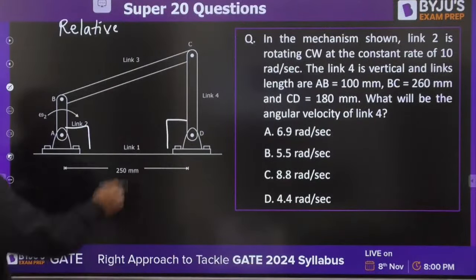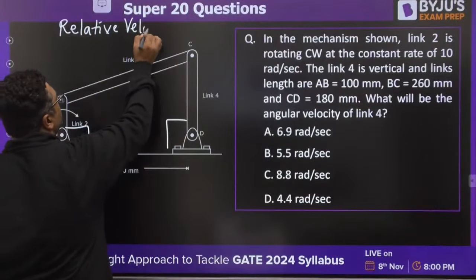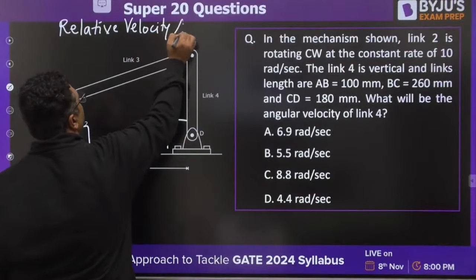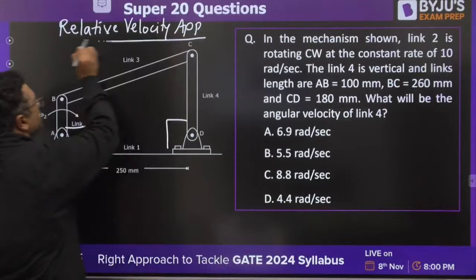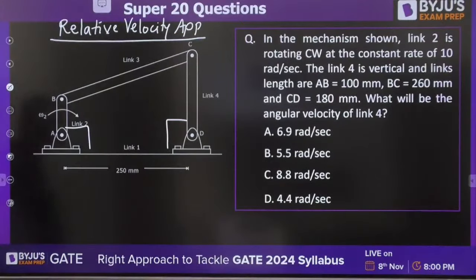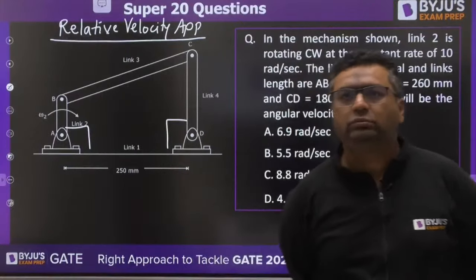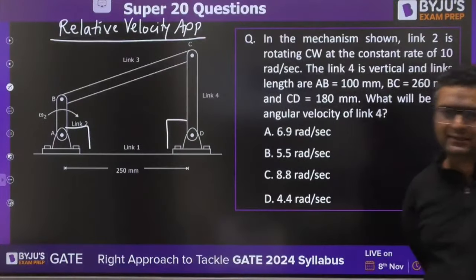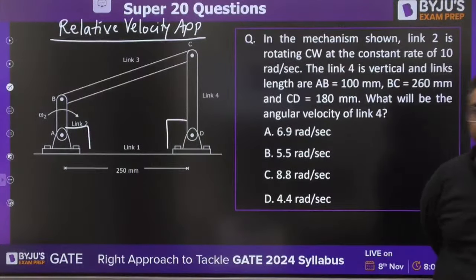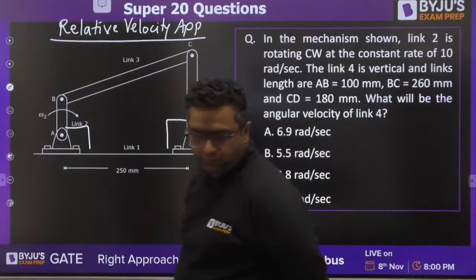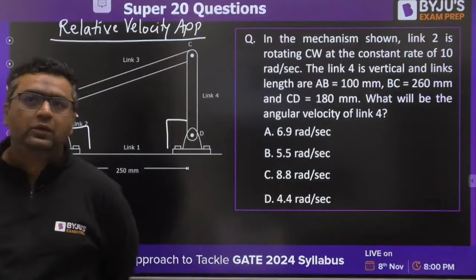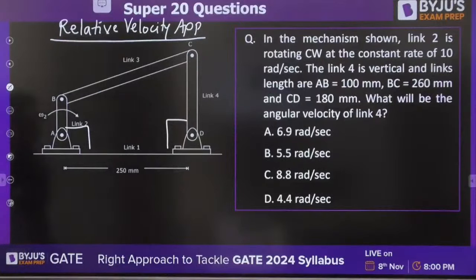So guys, it is relative velocity approach. Solve this, guys.